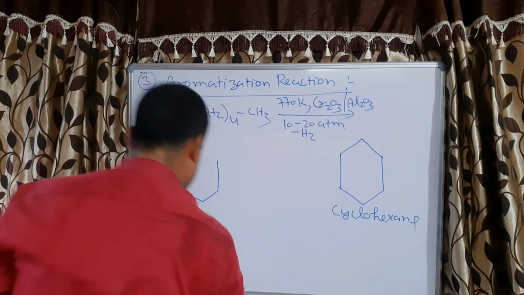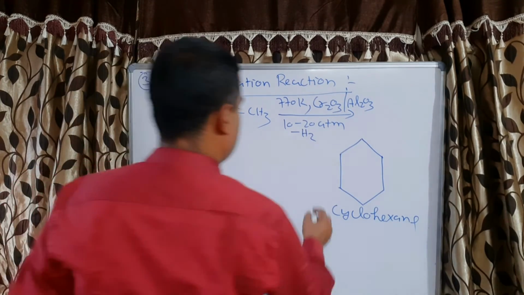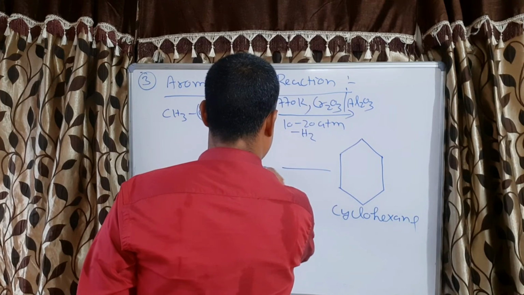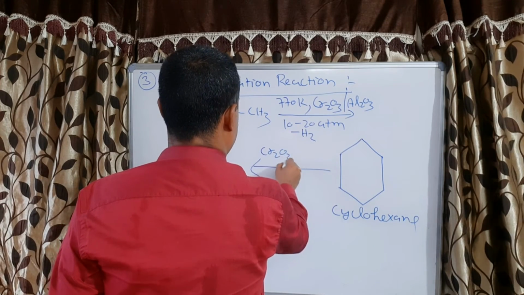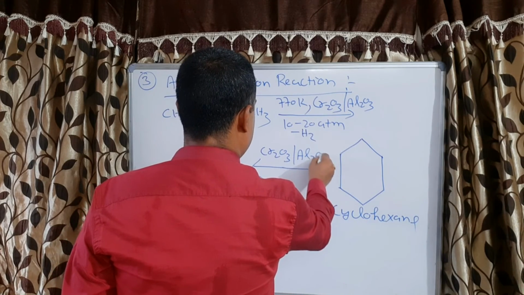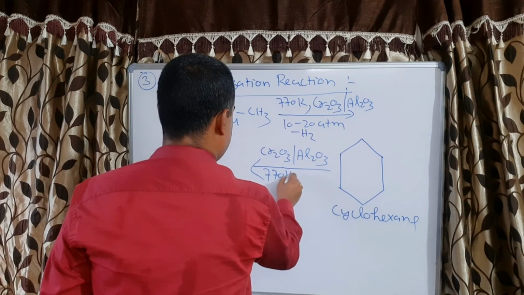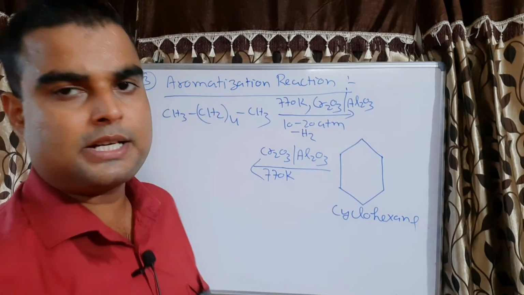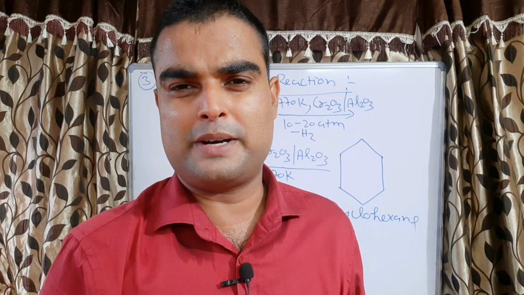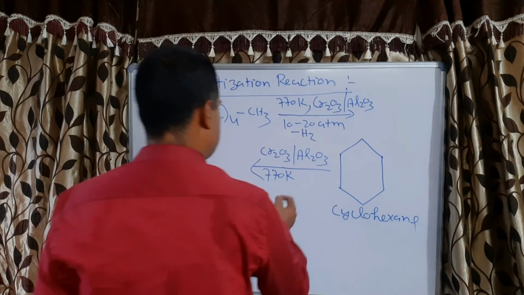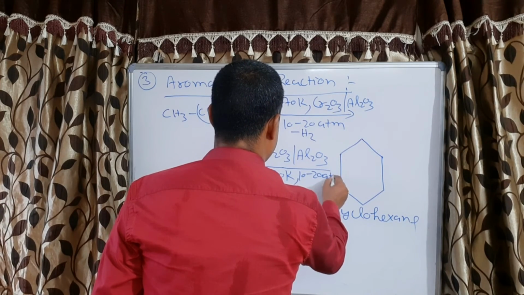Now when this is again treated in presence of Cr2O3, Al2O3 at a temperature of 770 Kelvin. In some books the temperature is written as 773 Kelvin also. So 3 Kelvin does not matter, it is manageable. So 770 Kelvin and 10 to 20 atm pressure.